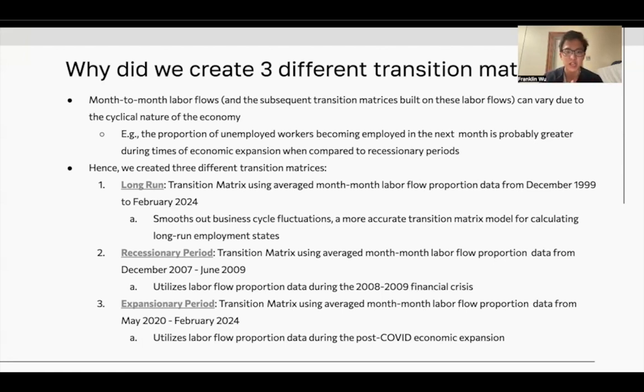The first is the long run, using the average month-to-month flow proportion data from December 1999 to February 2024. And the reasoning behind this is to really just smoothen out the business cycle fluctuations and provide a more accurate matrix model. The second was the recessionary period, which averaged the month-to-month labor flow data between December 2007 to 2009. And this is, of course, during the 2008-2009 financial crisis. And lastly, the expansionary period, which is the data between May of 2020 and February 2024, which utilizes the labor flow proportion data during the COVID expansion period.